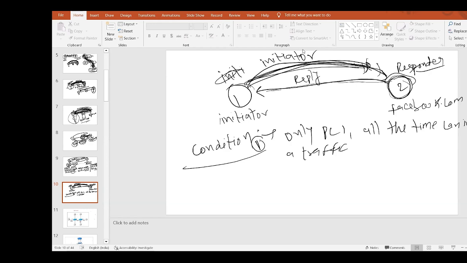So that is called unidirectional. Uni means one directional, because traffic is all the time going from one direction, from here to here. Unidirectional.